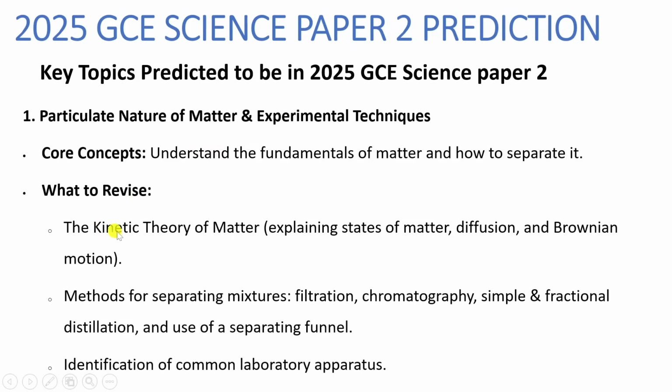You have to revise the kinetic theory of matter, like explaining states of matter, diffusion, and Brownian motion. Then also methods for separating mixtures like filtration, chromatography, simple and fractional distillation, and use of a separating funnel. Okay, what else? Identification of common laboratory apparatus. So guys, on this topic, before going in an examination, ensure that you revise these ones here because they have high probability of being in this year's Science Paper 2 examination for GCE.